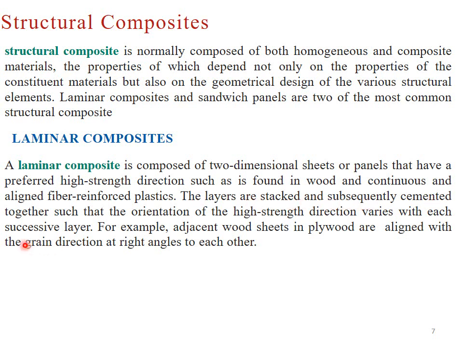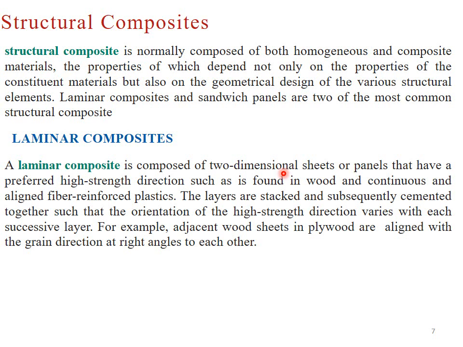Laminar composites and sandwich panels are the two most common structural composites. The first one is laminar composite. A laminar composite is composed of two-dimensional sheets or panels that have a preferred high strength direction, such as is found in wood and continuous and aligned fiber reinforced plastics.